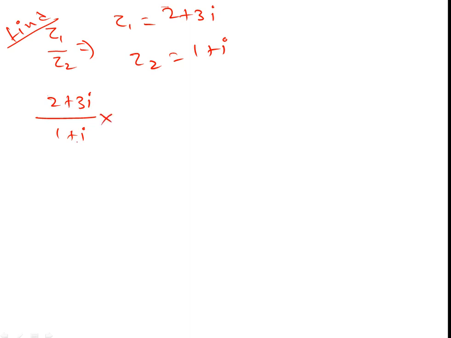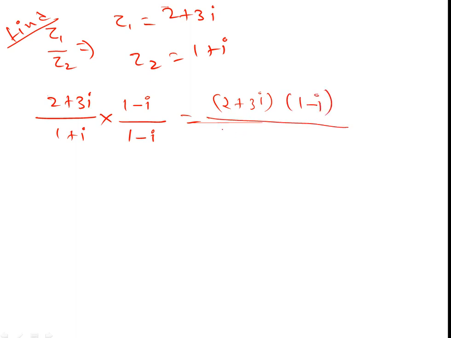When we are dividing a complex number by a complex number, we use the rationalization of the denominator, an important tool, here too. How do we rationalize? Change the sign of the denominator and multiply both the numerator and denominator by it. So 2 plus 3i times 1 minus i, divided by 1 plus i times 1 minus i.